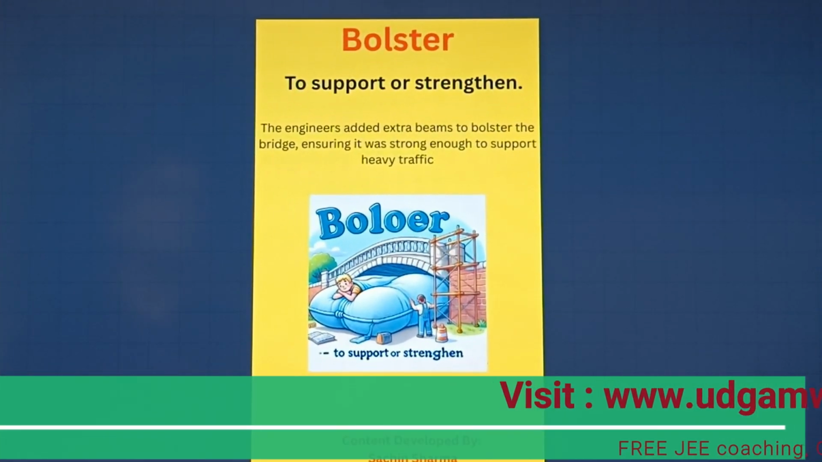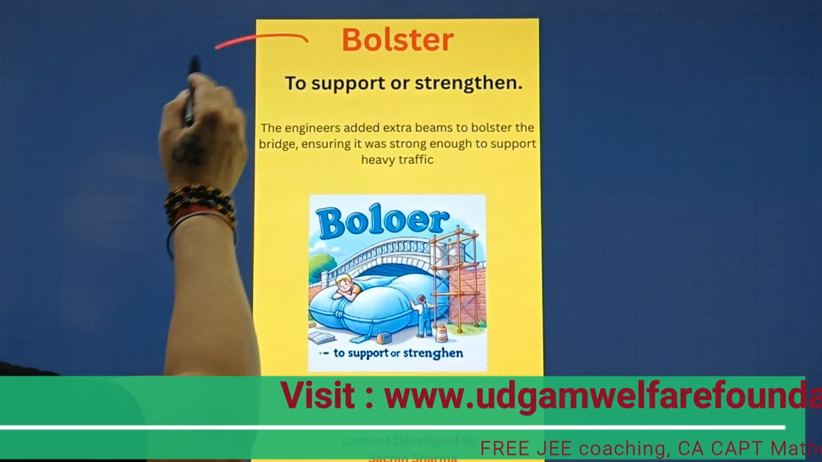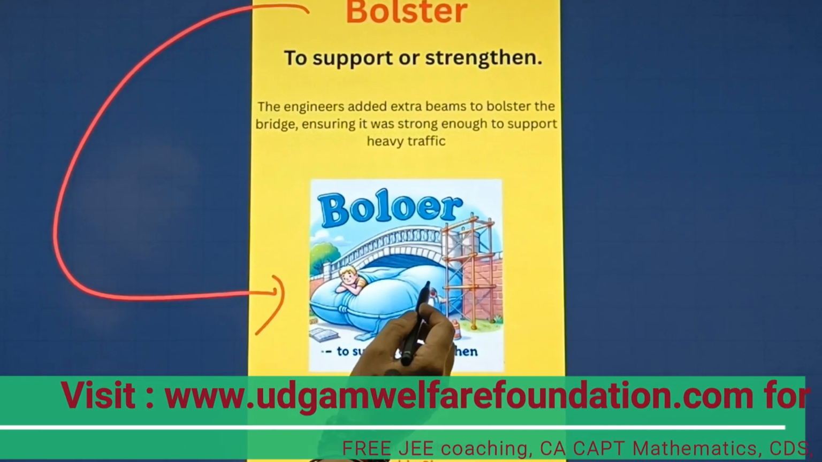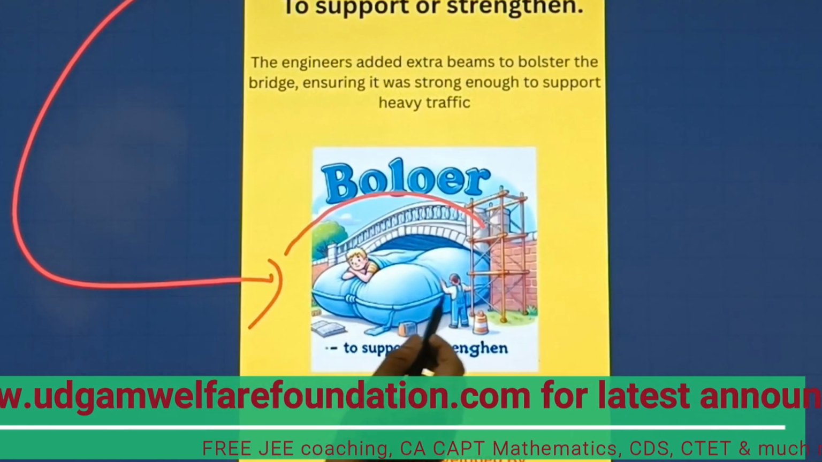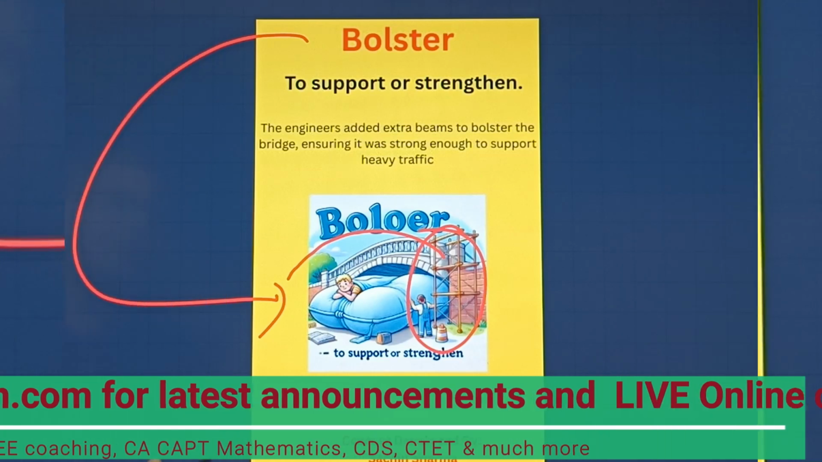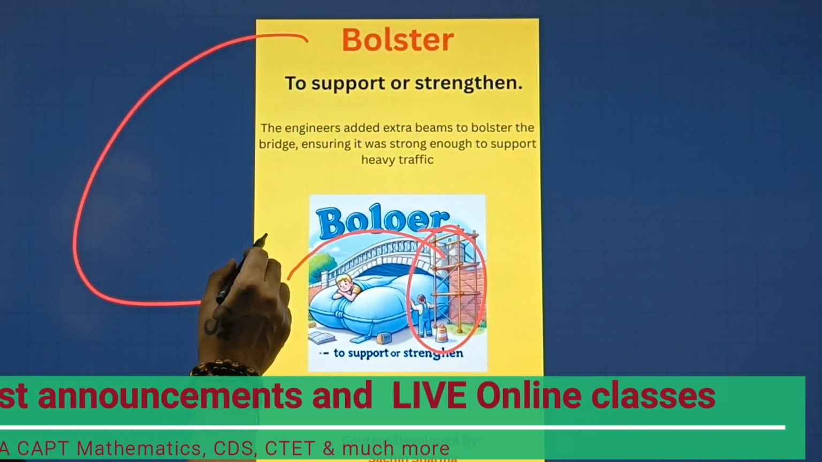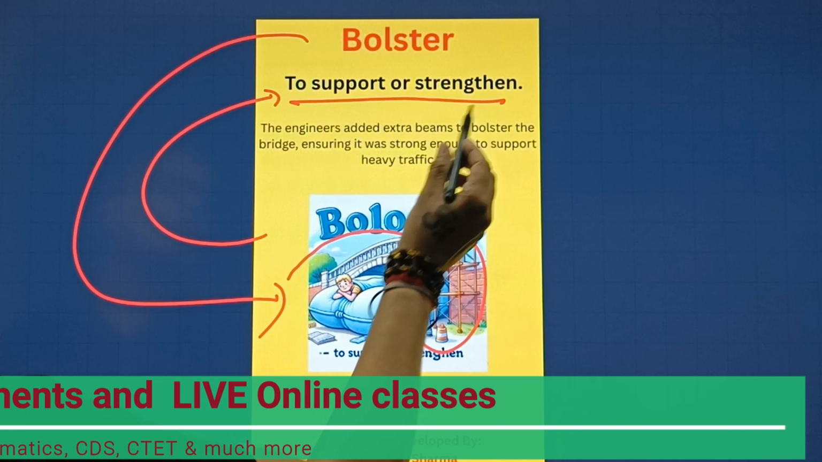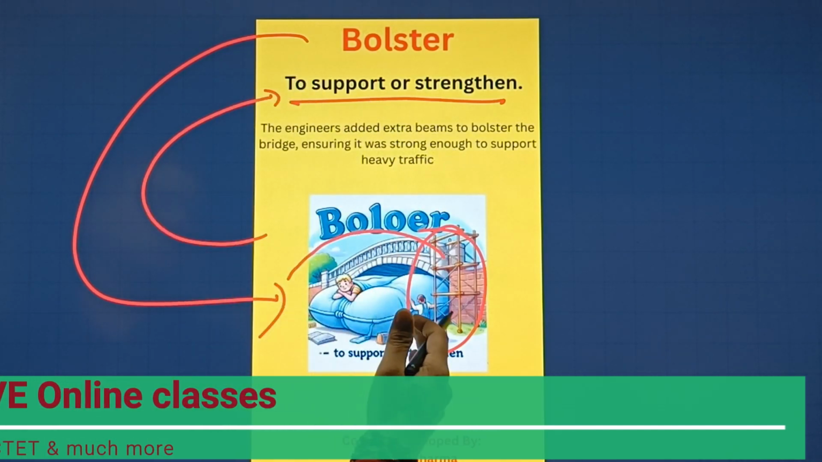So students, this is our next word, which is bolster. Now let's understand with the help of this particular picture here. A bridge type of thing is there and somebody is giving support to this particular bridge. Now let's understand with the help of the meaning: to support or strengthen something. So which is related to this particular picture only.